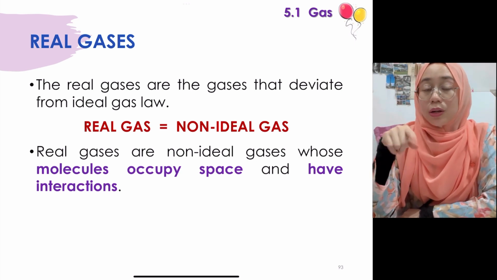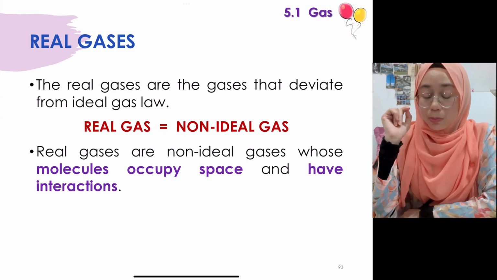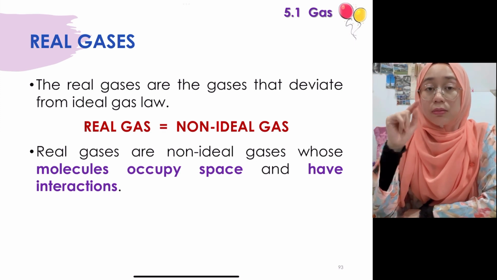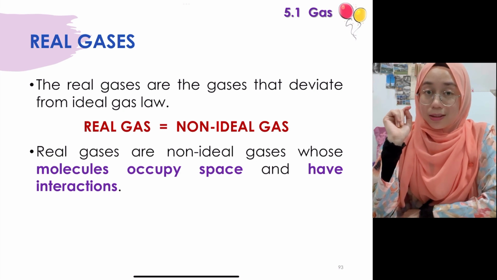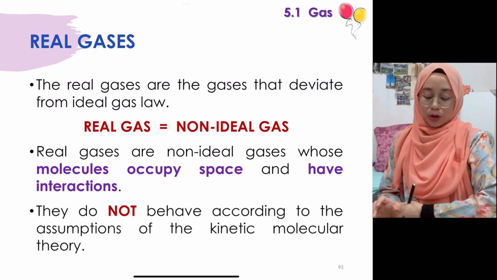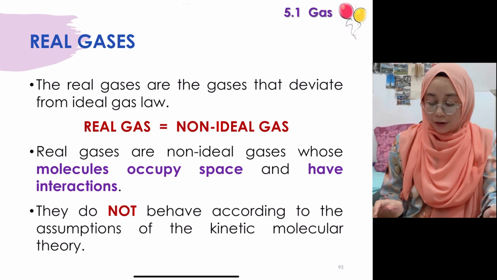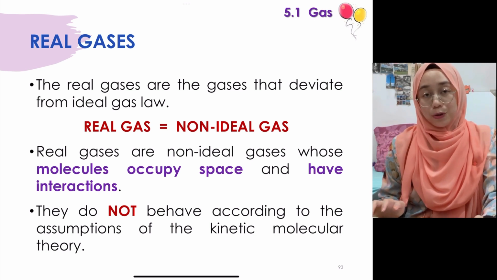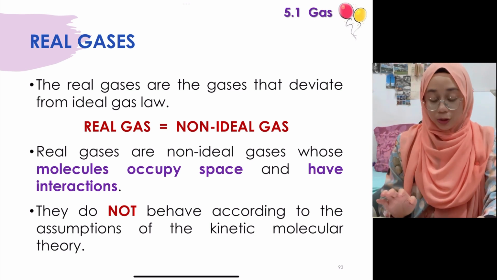Bermaksud we cannot ignore the volume of the gas particle, and also it have interaction, meaning we cannot ignore the intermolecular forces between the gas particles then. Okay, so they do not behave according to the assumptions of the kinetic molecular theory. Ini yang 4 basic assumption tu lah.